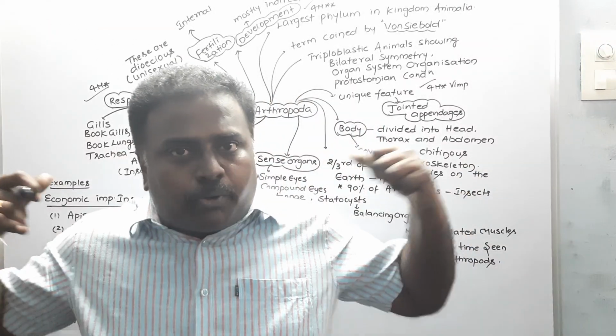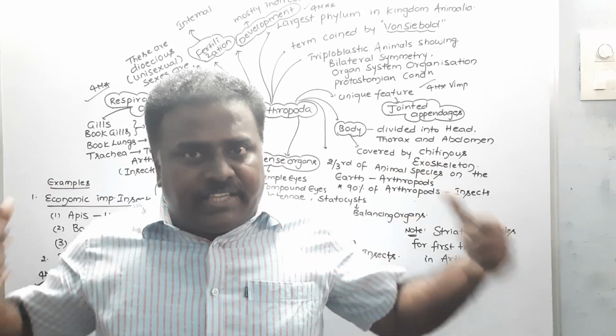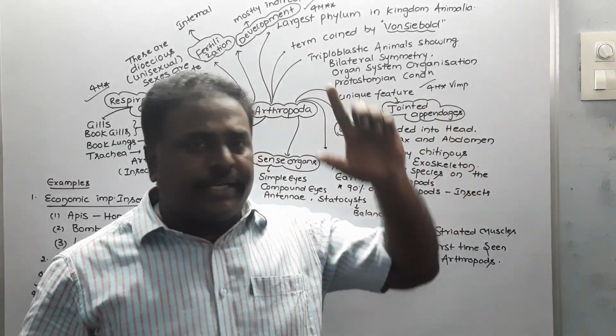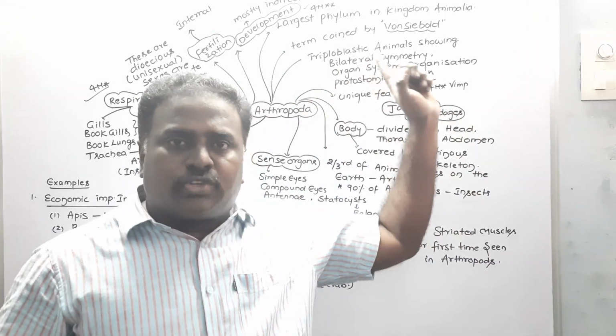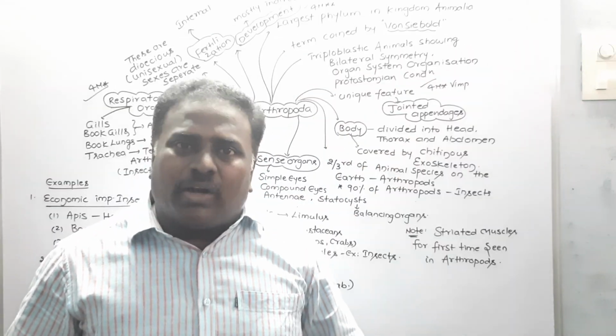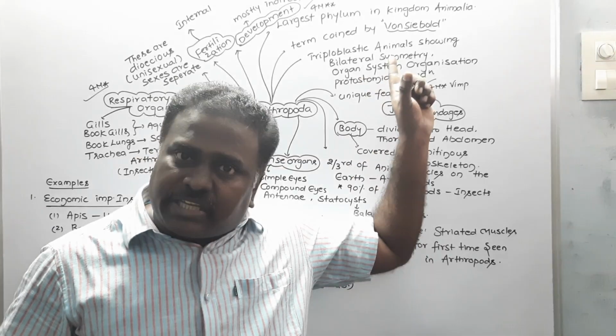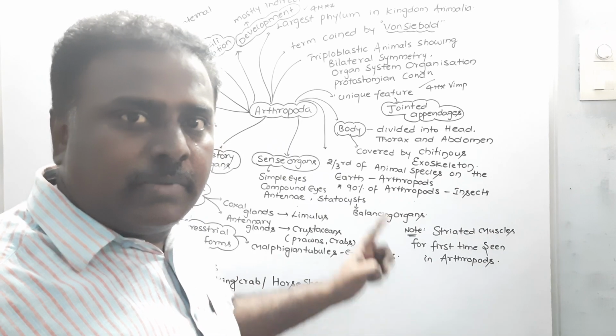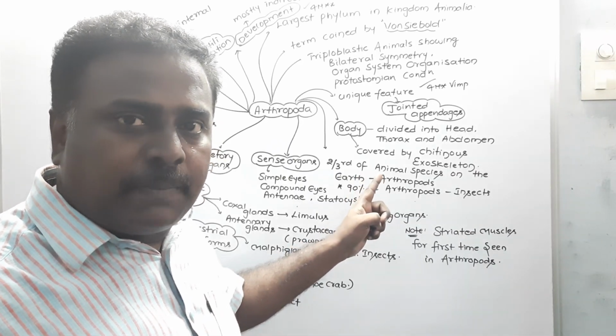So the most important questions related to Arthropoda: the unique feature of arthropods is jointed appendages. The term Arthropoda was coined by Von Siebold, the largest phylum in kingdom Animalia. The largest class in kingdom Animalia is Insecta or Hexapoda.